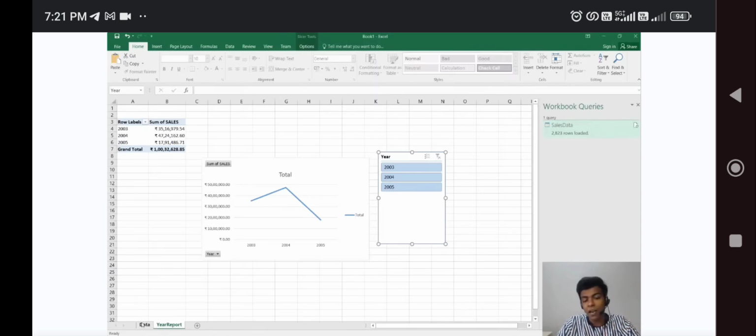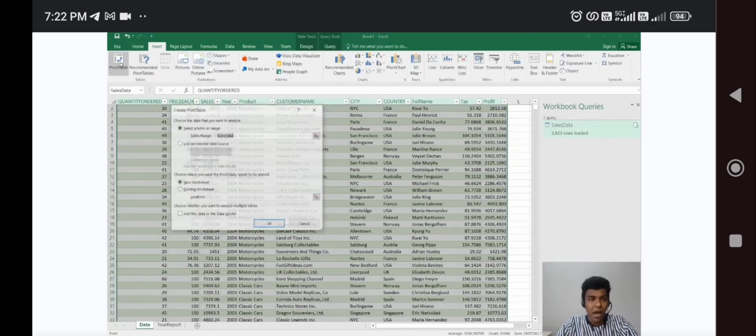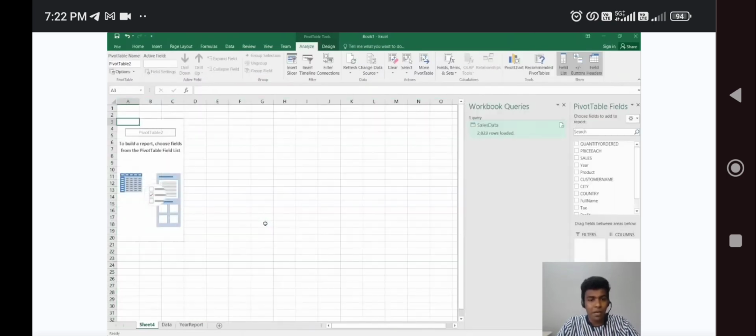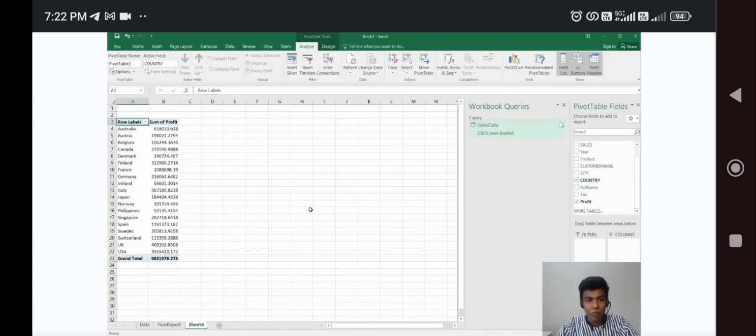Same as that, if you want to create multiple reports based on some of the other parameters, again you just want to go to insert and pivot table, and again the same data, but for a new sheet. Another report we are going to create here. On this report, if you want to add the next units, I'm going to add profit, and I'm going to add country. For each and every country, how much sales we are getting here. If you want to get any other units also, you can add them. So here we have added based on the country.